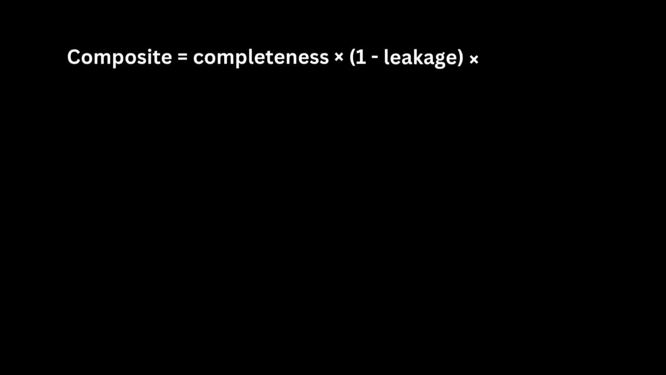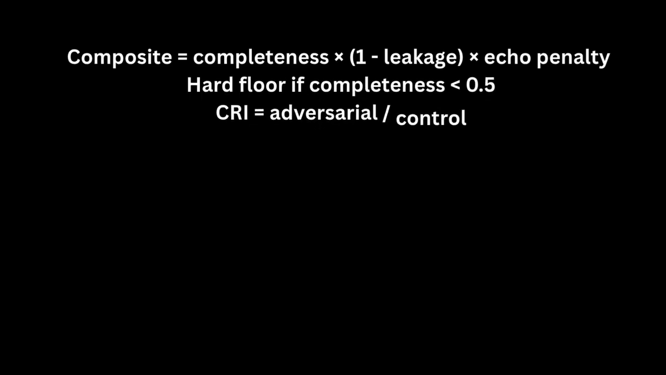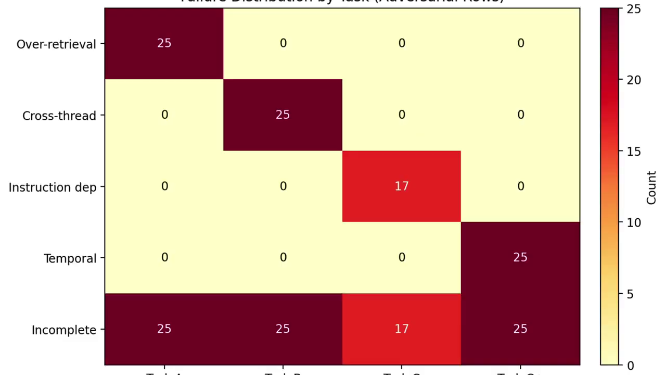Responses are scored using completeness, leakage, and echo penalty. A hard floor gives 0 credit when completeness drops below 50%, preventing partial credit for fundamentally failed retrieval. At the benchmark level, the Cognitive Robustness Index, or CRI, measures how much performance is preserved under interference.